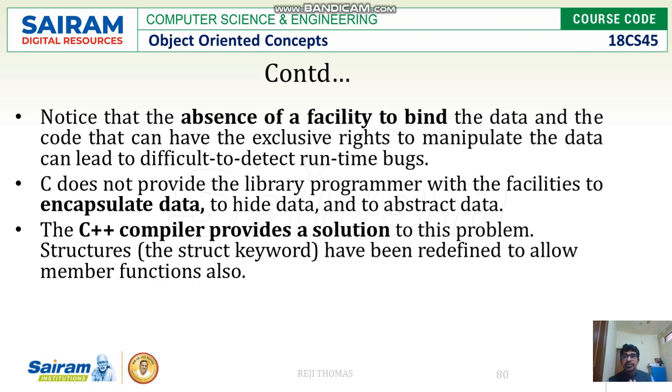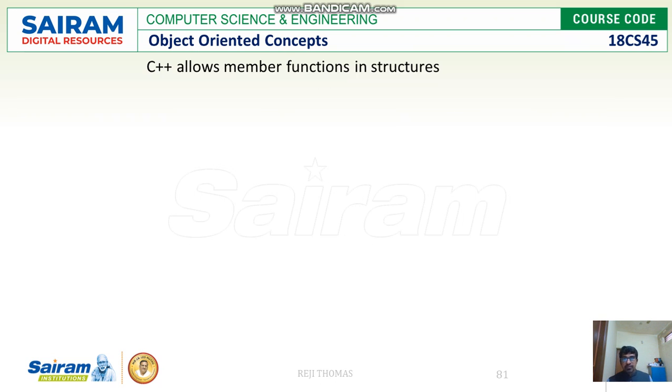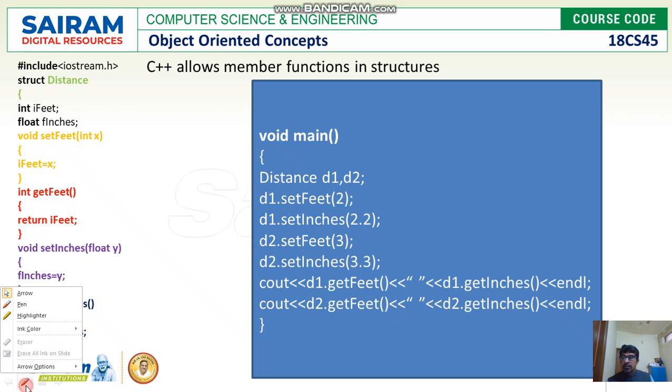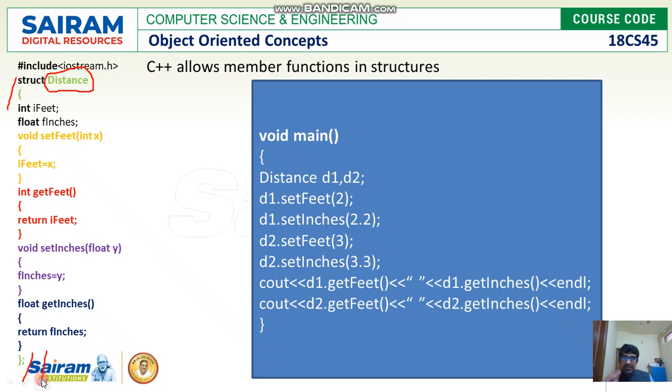For a structure, we use the keyword struct. So let us see the drawbacks we faced in C, and how we can overcome them in C++ using a structure. We have taken a structure, as you can see on the screen. The structure name is distance, and your structure starts here and ends here. Whatever you write inside the structure, we call structure members.